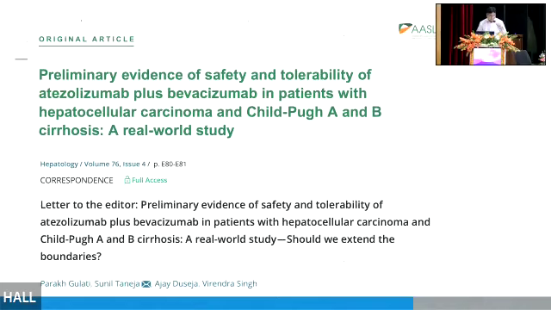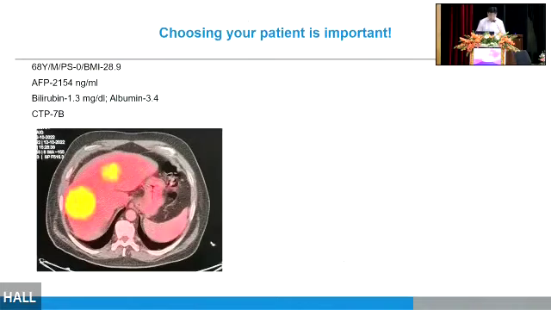There was a beautiful letter from PGI: should we extend the boundaries of using atezolizumab to Child B as well? So how to choose your patient? This was a 68-year-old male, good performance status, BMI 28.9, NASH cirrhosis, high alpha-fetoprotein, Child 7B.